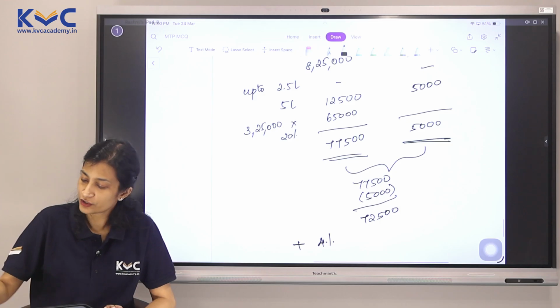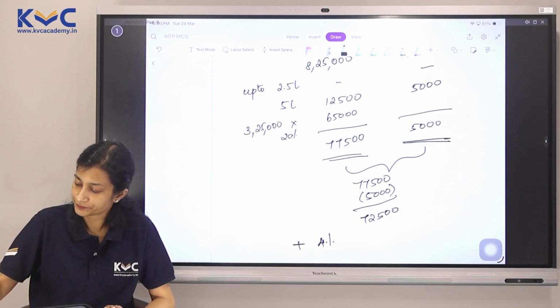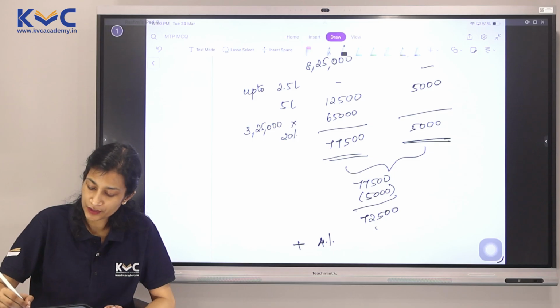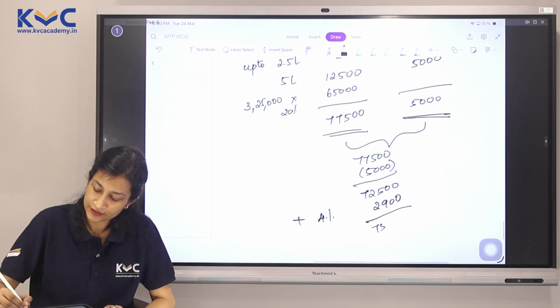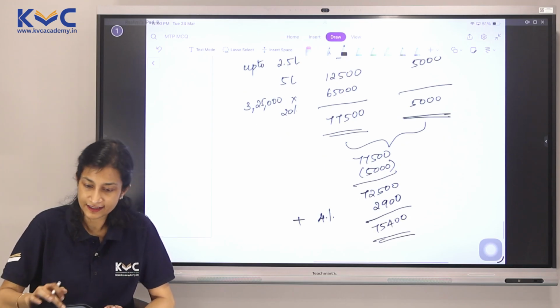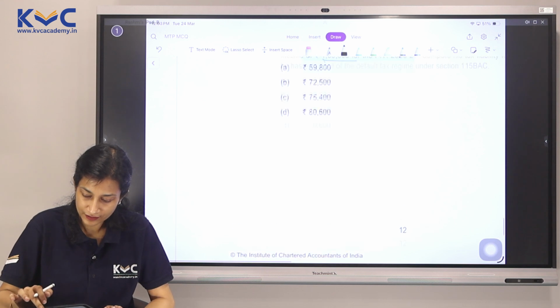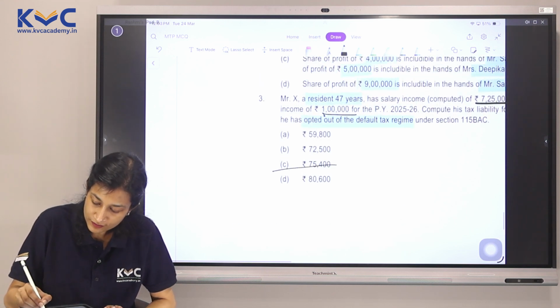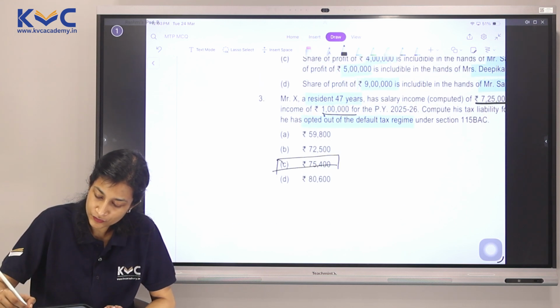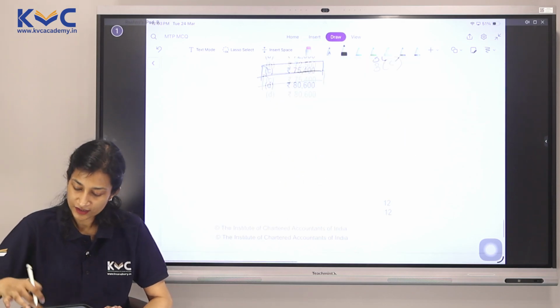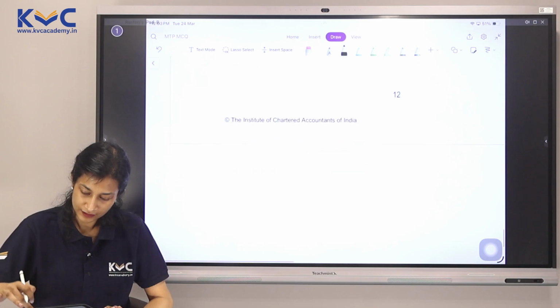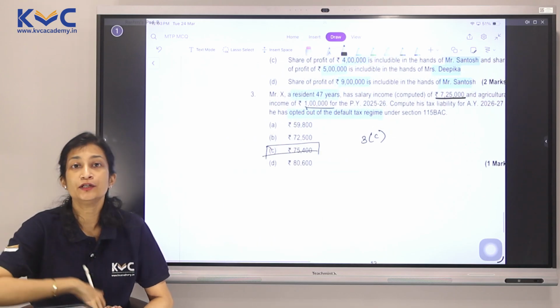Let's add health and education cess here of 4%, which is 2,900. Totals up to 75,400. Yes, our answer is 75,400, which is option C. Okay, so the third answer becomes option C. So this was the last MCQ of MTP 2.